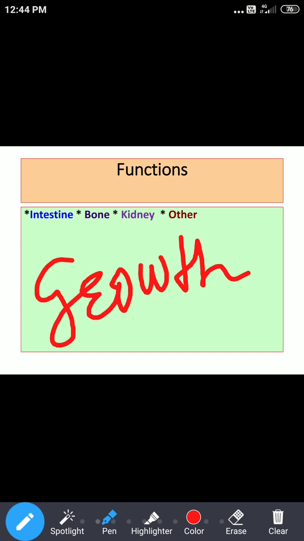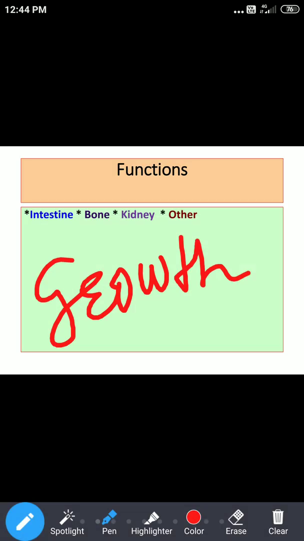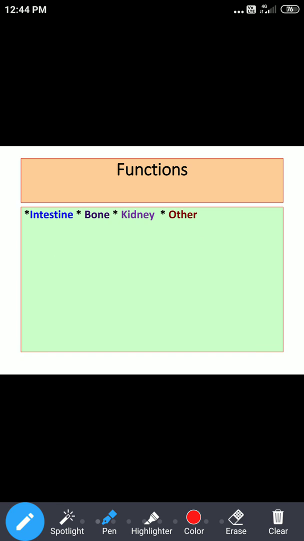This is required for growth. Okay, so two absorptions are there. One is intestinal absorption, which is related with calcium and phosphorus, and from renal tubules there is reabsorption of phosphates. Secondly, as far as bones are concerned, you should not forget bone mineralization, and it is required for growth.